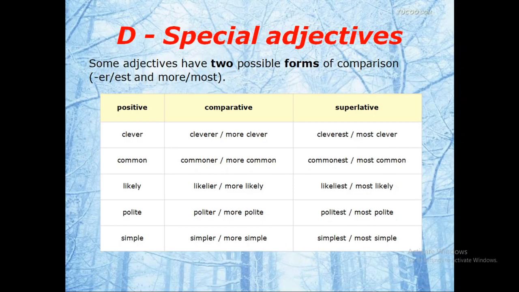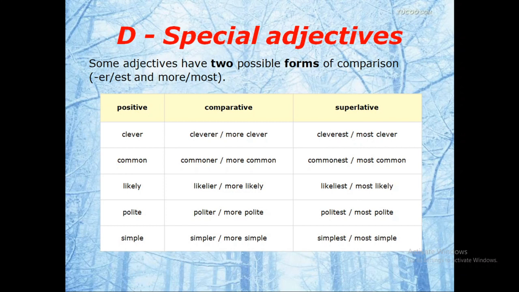Now, some are the special adjectives. Some adjectives have two possible forms of comparison: er, est, and more or most. For example, we can say cleverer or cleverest, or we can also say more clever and most clever. Common, commoner, commonest.